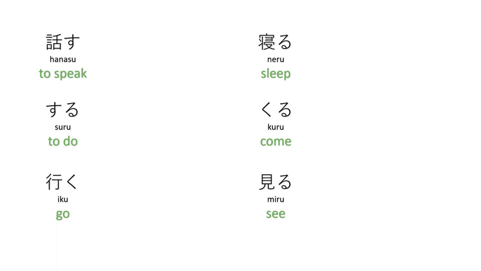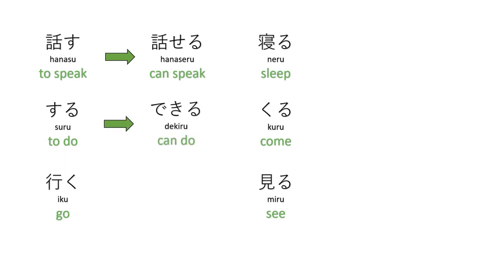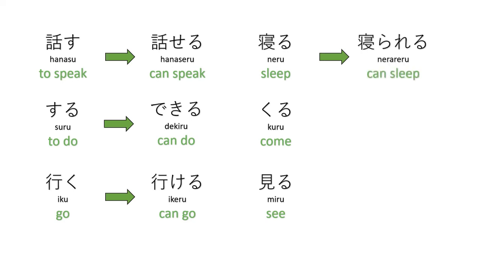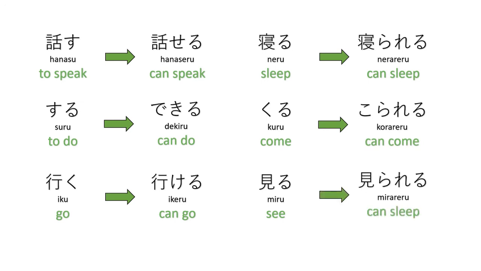Alright, so these are the answers. For hanasu, it becomes hanaseru. For suru, it becomes dekiru, of course. For iku, it becomes ikeru. Neru becomes nerareru. Kuru becomes korareru. Miru becomes mirareru. Okay?